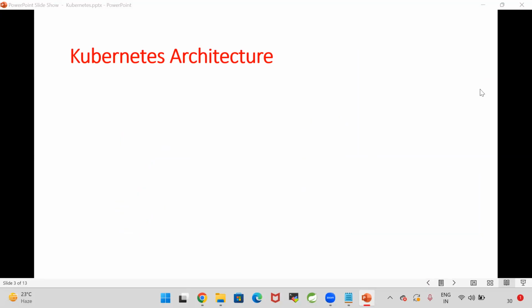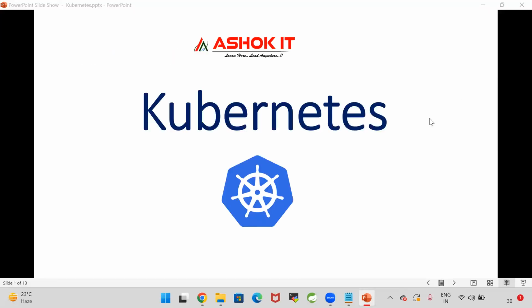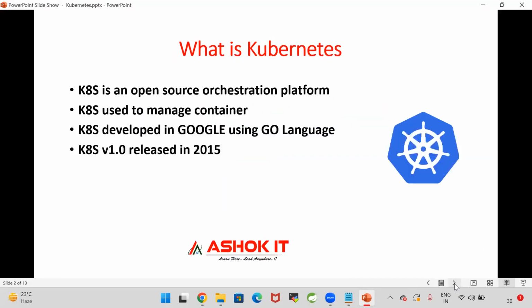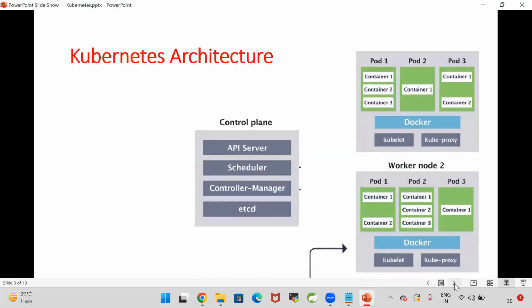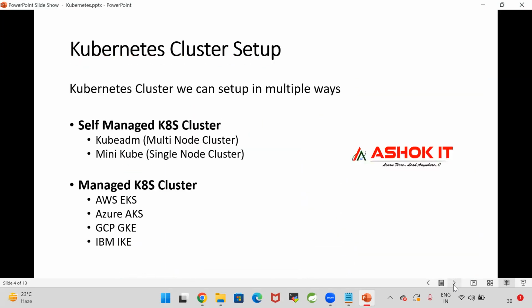But Kubedium cluster setup is a difficult setup. It is going to take a lot of time, and for beginners, it is difficult to set up that Kubedium cluster. Okay, fine. In real time, we don't use Kubedium, or only very rarely, because Kubernetes cluster setup is very important. If any problem occurs in the cluster setup, if any crash happens for the cluster, then our whole application will be down. So that's why in real projects, people will go for a managed Kubernetes cluster.